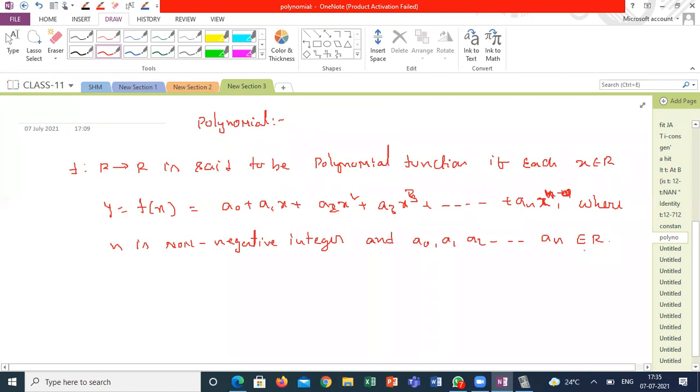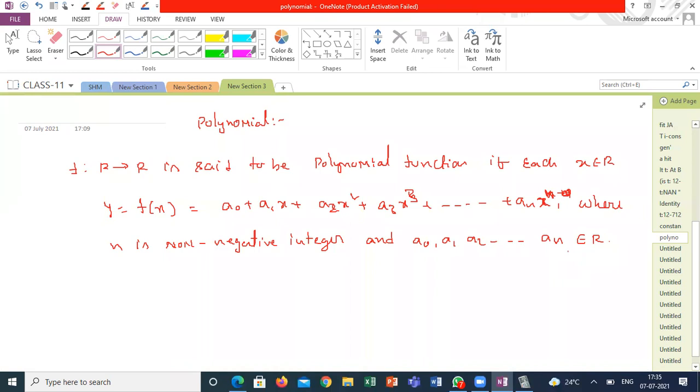So you can say any polynomial with non-negative integer powers is called a polynomial function. If any function has x to fractional or negative powers, those won't come under polynomial functions.